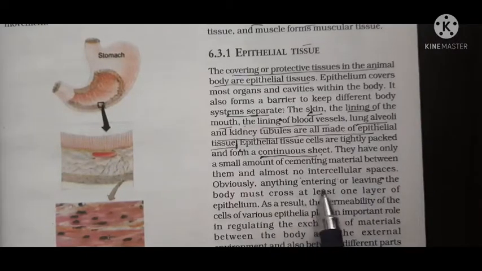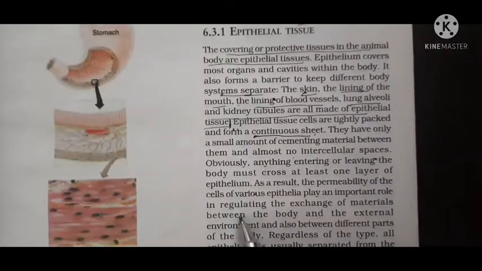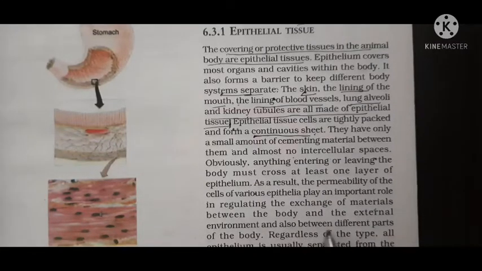Obviously, anything entering or leaving the body must cross at least one layer of epithelium. As a result, the permeability of the cells of various epithelia plays an important role in regulating the exchange of material between the body and the external environment, and also between different parts of the body.